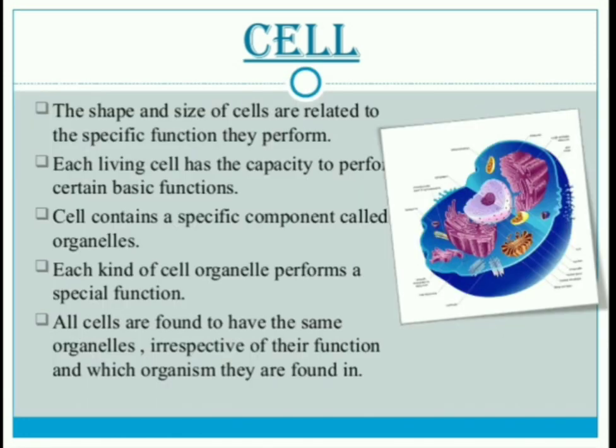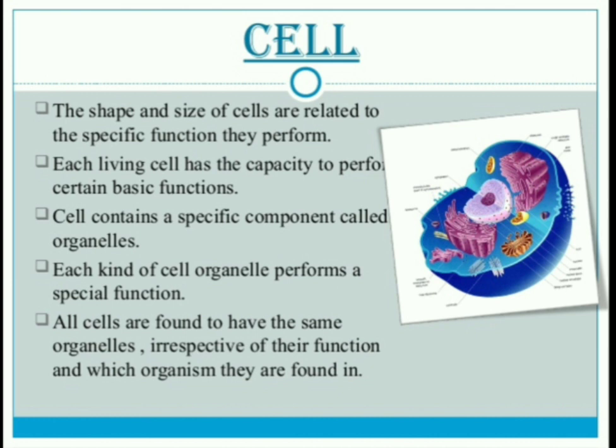We have studied that three components are there in the cell. The shape and size of cells are related to the specific function they perform. For example, we have observed that the neuron or nerve cell is the longest cell in our body.